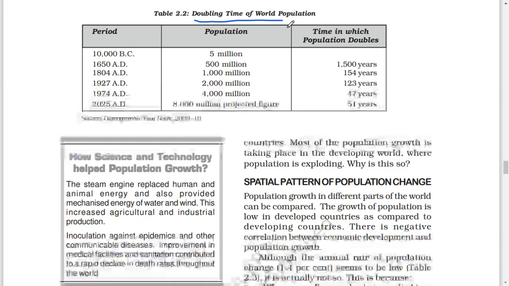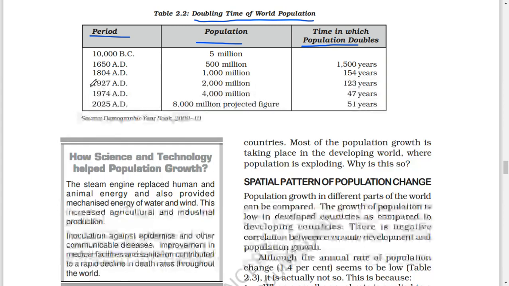Doubling time of world population. Period, population, time in which population doubles. 10,000 BC, 5 million. 1650 AD, 500 million, 1500 years. 1804 AD, 1000 million, 154 years. 1927 AD, 2000 million, 123 years. 1974 AD, 4000 million, 47 years. 2025 AD, 8,000 million, projected figure, 51 years.